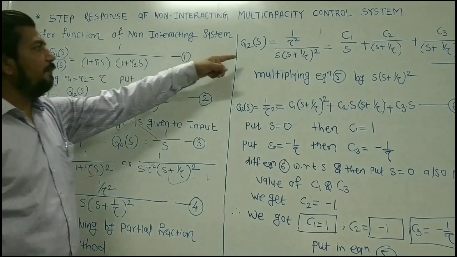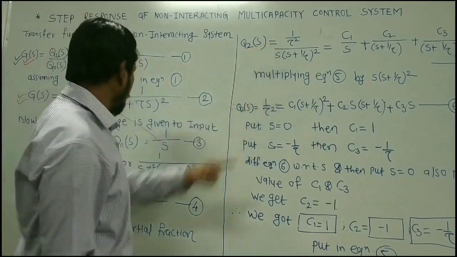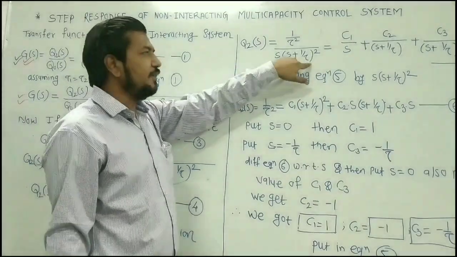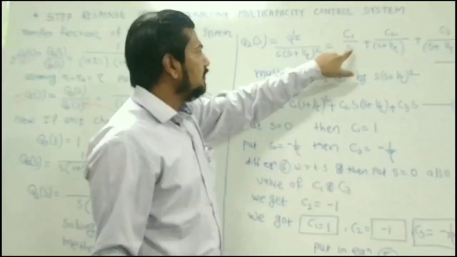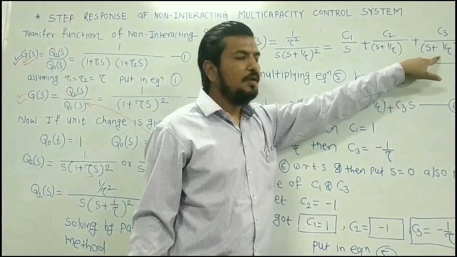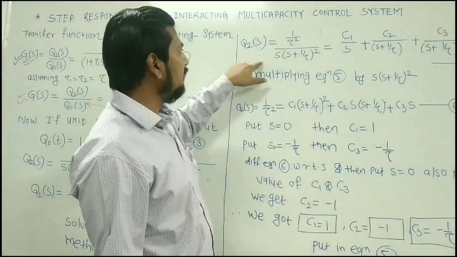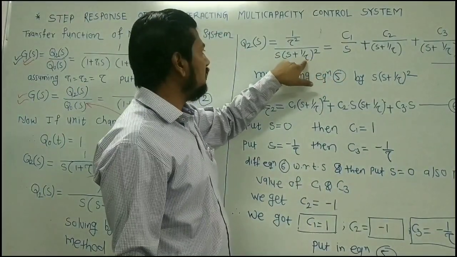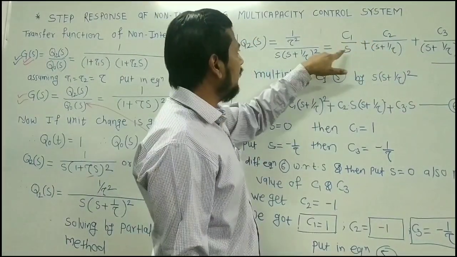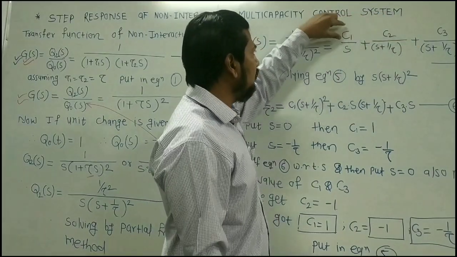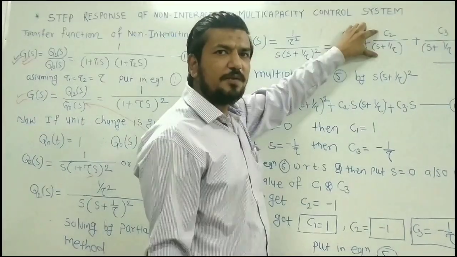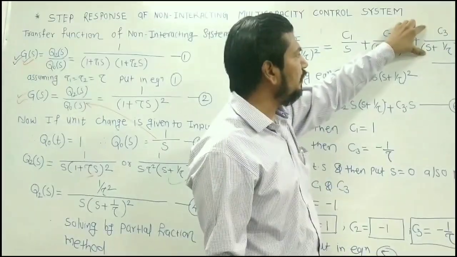I have written here the partial fraction method, that is 1 by tau square into s plus 1 by tau square, and according to the partial fraction method I can write C1 by s plus C2 by s plus 1 by tau plus C3 by s plus 1 by tau square. So this is the formula for the partial fraction method. I have made the fractions of this denominator with respect to the constants C1, C2 and C3. And now I know that if I have determined the values of C1, C2, C3, then I can simply take the inverse Laplace transform of each of these terms.